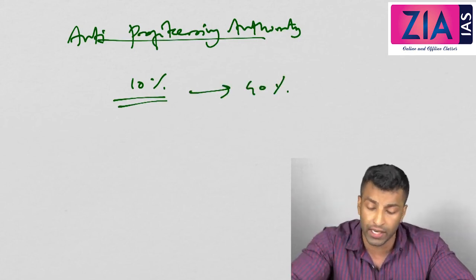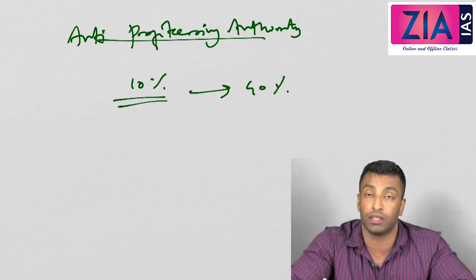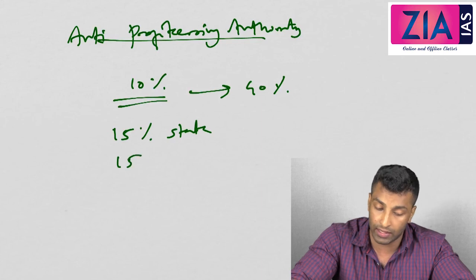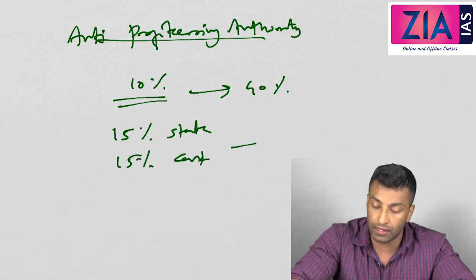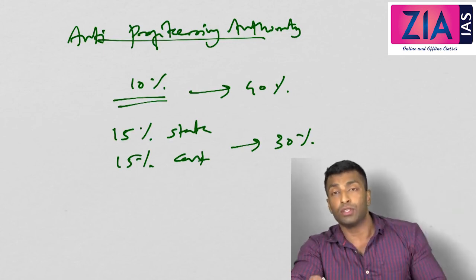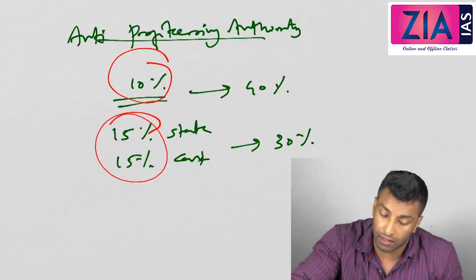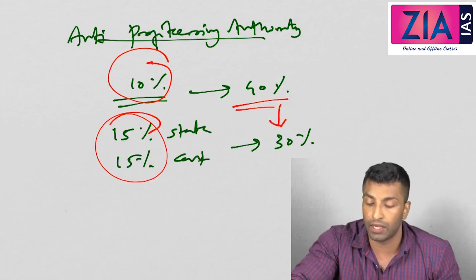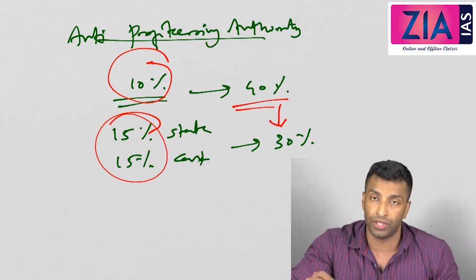So there is cascading of tax, and effectively you're paying around 40%. Now, in the case of GST, there may be 15% state GST and 15% central GST, but effectively it is 30%. So the tax rate, if you see, is 15% here, and 10% there, but how much you are paying, that burden is actually very much less in the case of GST.